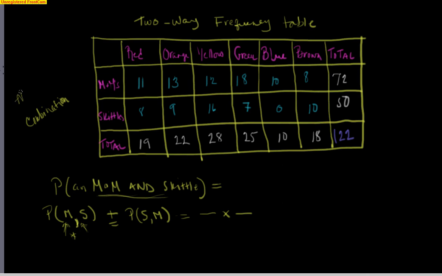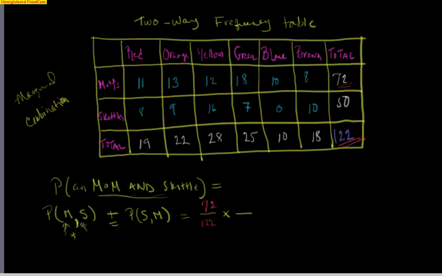Well, we're talking about a marginal event, and we've got 122 candies right here. That's my denominator. I'm pulling from the whole cup. And I want to know the probability the first one's an M&M. Well, how many M&Ms do I have in the cup? I have 72 M&Ms in the cup, so there's 72 right here.